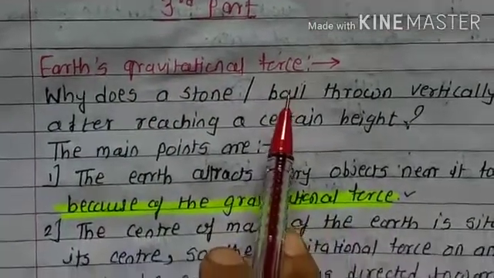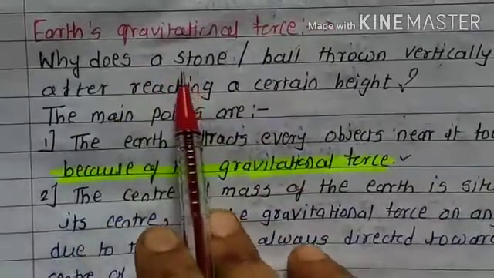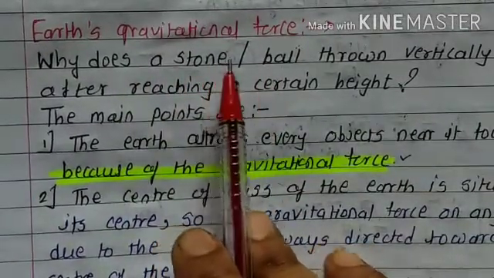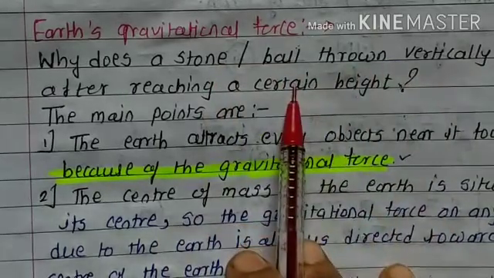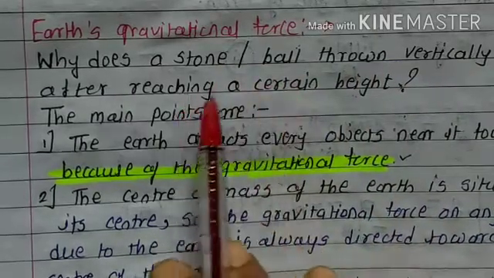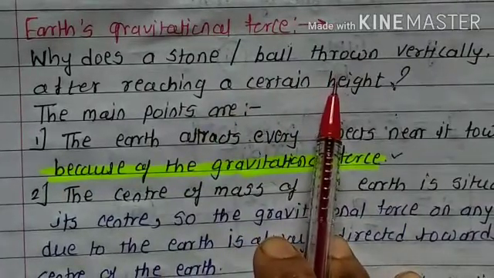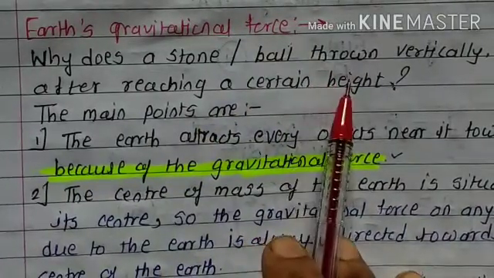We know very well that whenever we throw a stone or a ball vertically upward, it comes down, and as it reaches a certain height, its speed decreases. Why does this happen?